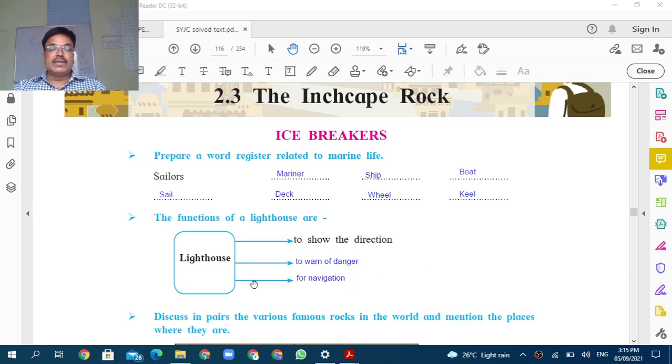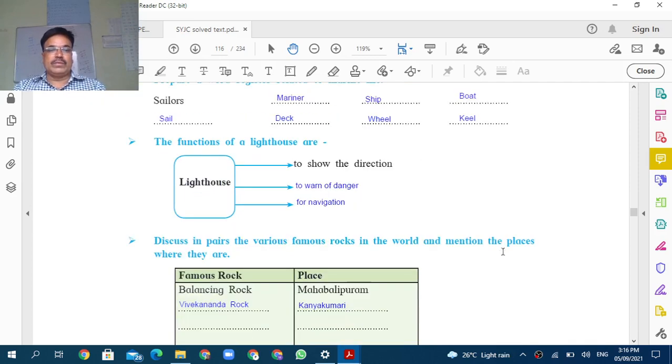And so there are such types of indicators which are called lighthouses. What is the function of a lighthouse? It is to show the direction, to warn of danger, and for navigation, that is the direction. So in this way, there are some lighthouses in the ocean.